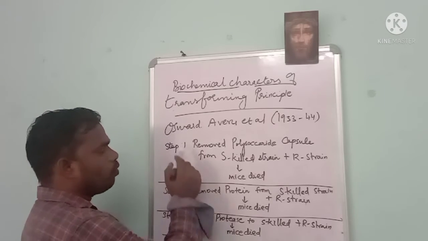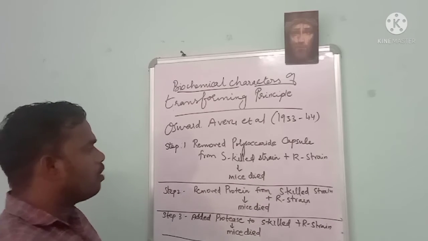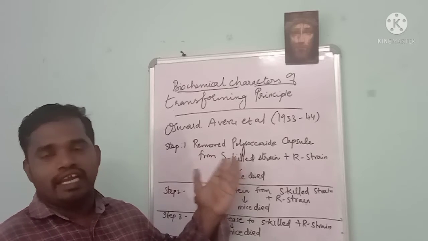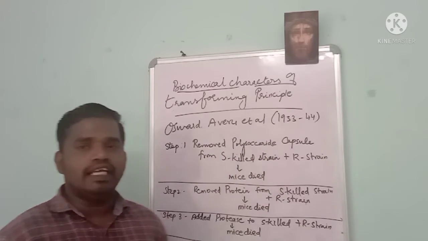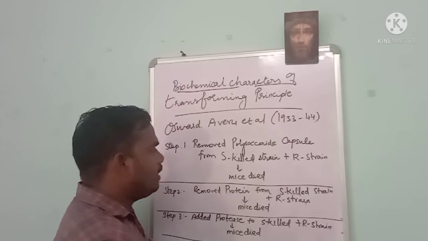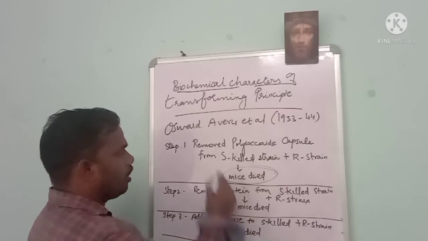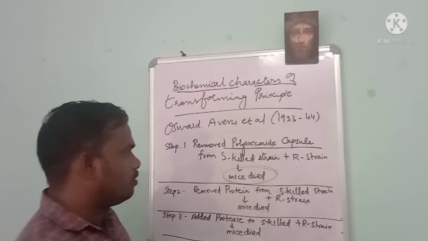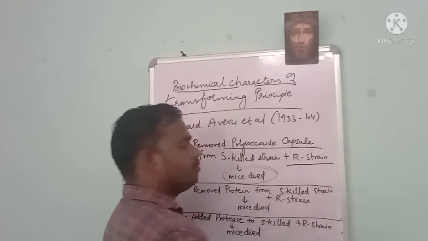In the first step, they removed the polysaccharide capsule from the heat-killed S strain and mixed it with the R strain.